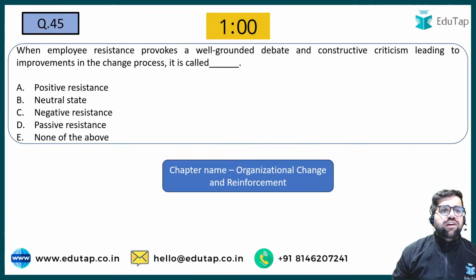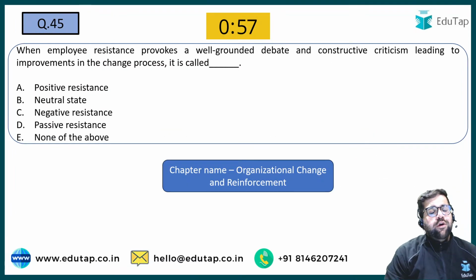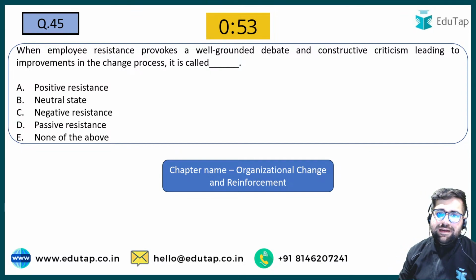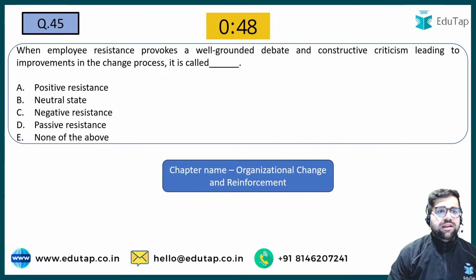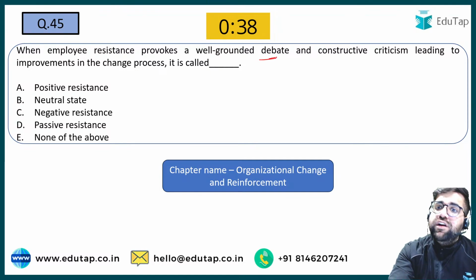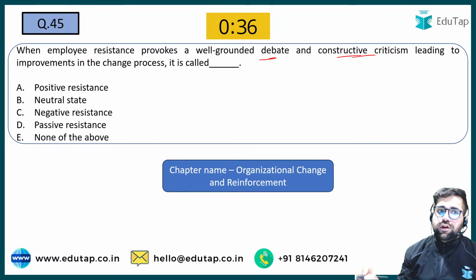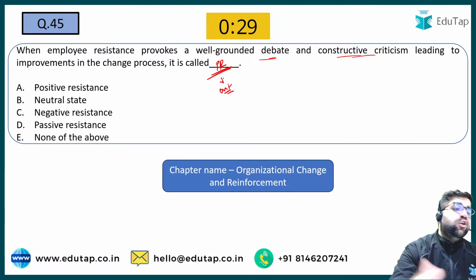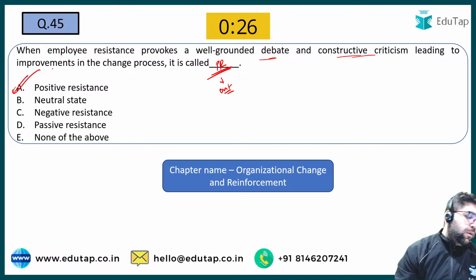Okay? Now let's move to 45. When employee resistance provokes a well-grounded debate and a constructive criticism leading to improvements in the change process, it is known as neutral stance, positive resistance, negative resistance, or passive resistance. That will be positive resistance. A positive resistance should be entertained in your company. You should try to promote it. Therefore, the answer will be option number A.